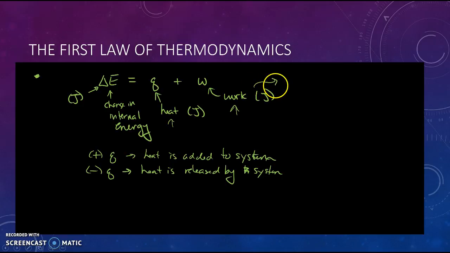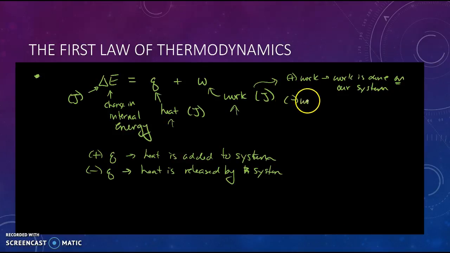So be very careful with these sign conventions. Work is very similar. Positive work is when work is done on our system. We don't run across work quite as much in chemistry, but we'll talk about one case in which we do think about work in chemistry. If we do work on our system, we add energy to it, so it's positive work.